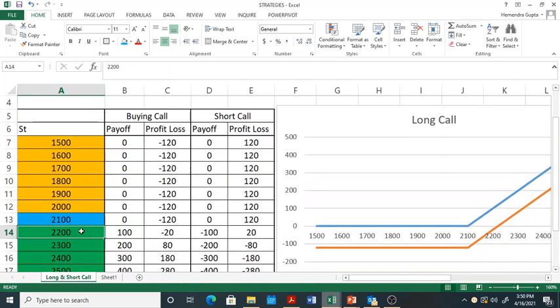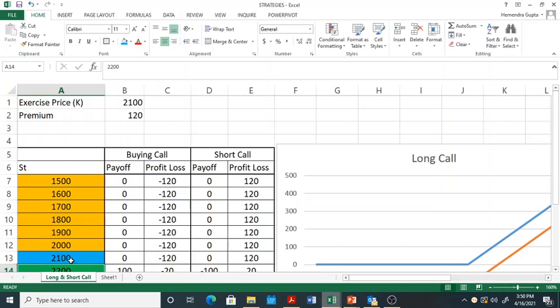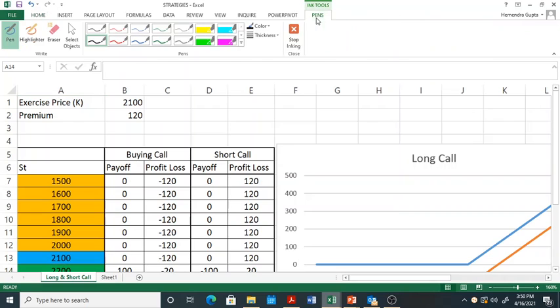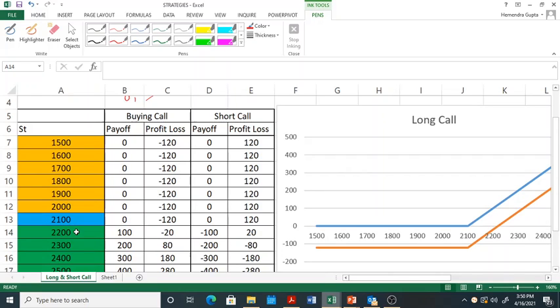So 2200 minus the exercise price, S minus E. As I mentioned, the gain to the call option buyer is either a payoff of 0 or S minus K. As soon as S crosses K, the payoff becomes positive. So a positive payoff of 100 rupees has come here, but he has paid a premium of 120 rupees, so overall he still has a loss of 20 rupees.